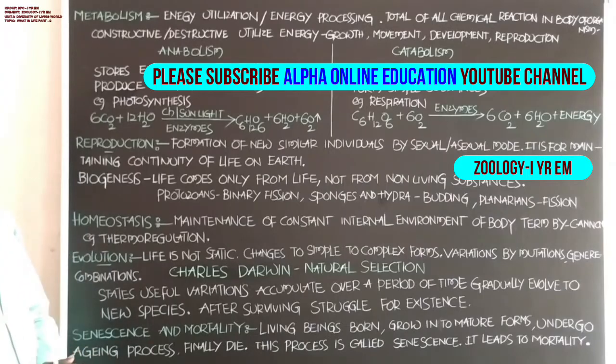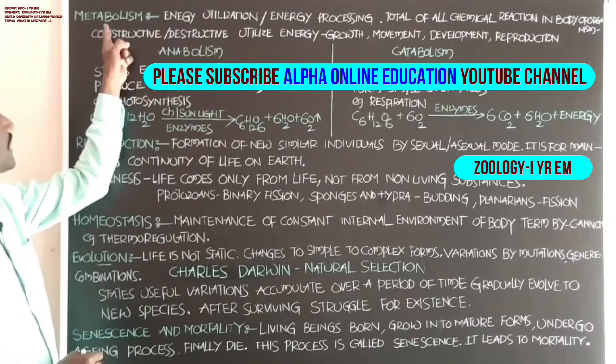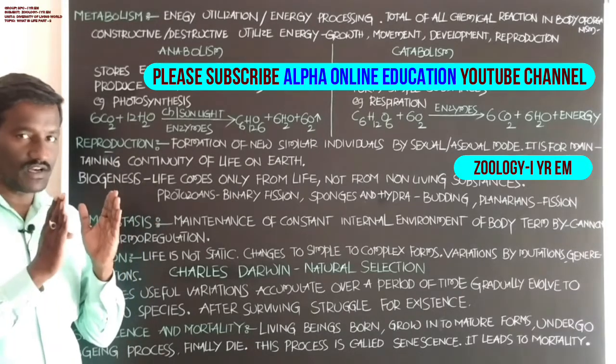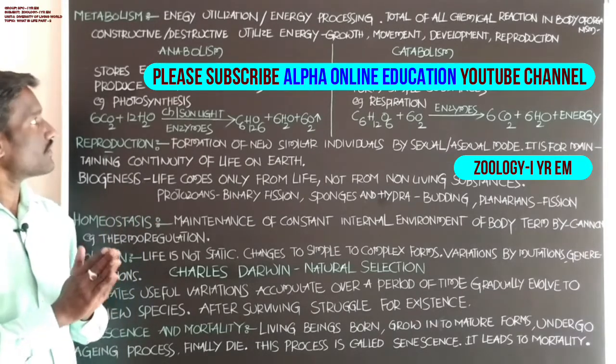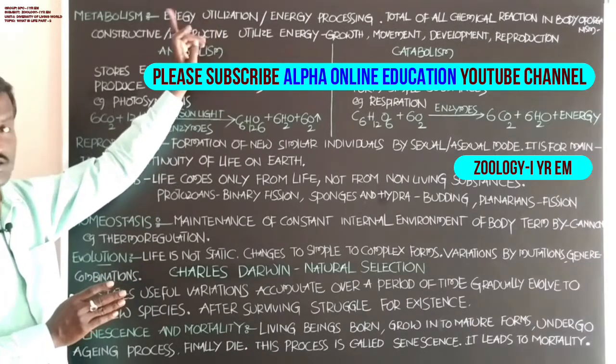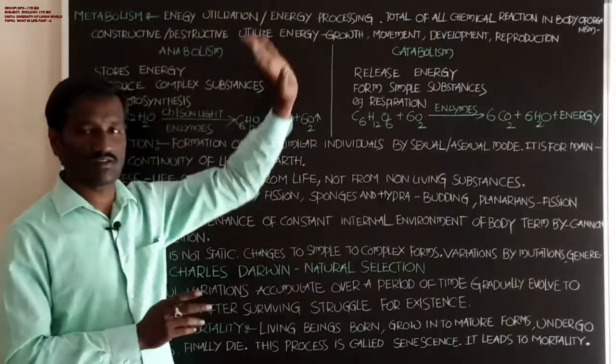After growth, it is metabolism. Students, what is the meaning of metabolism? It is energy utilization, energy processing.